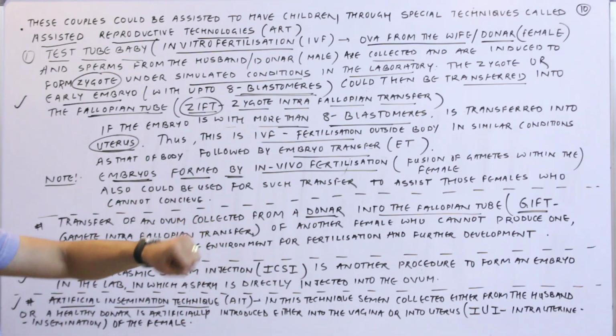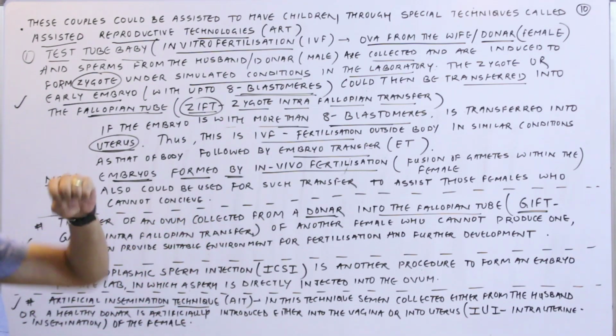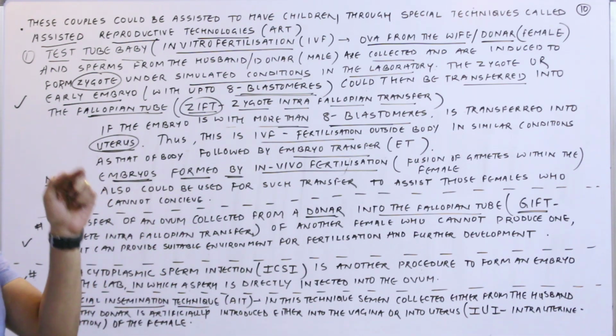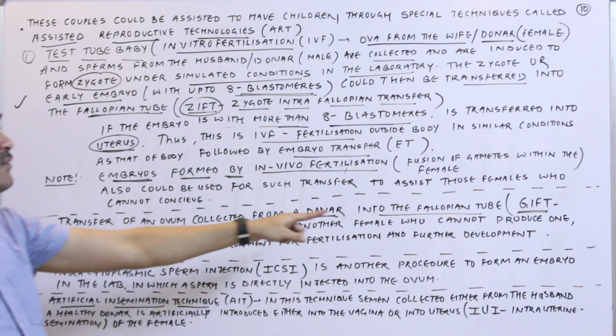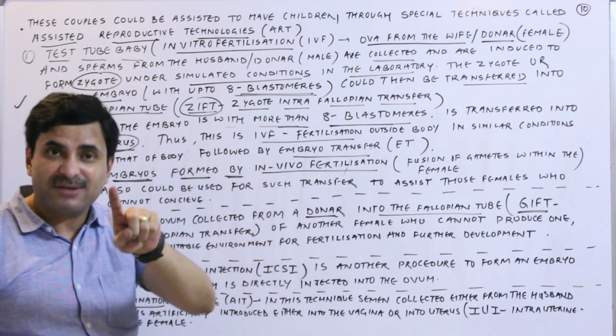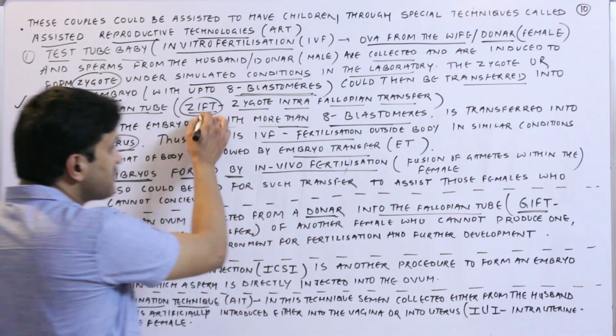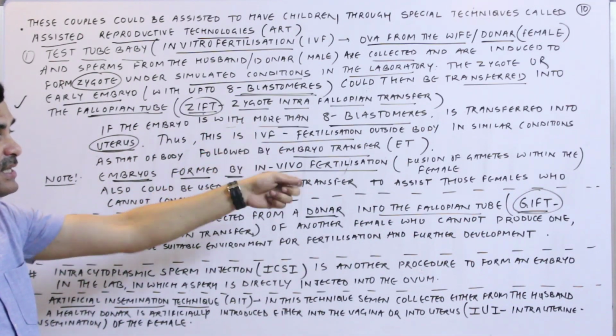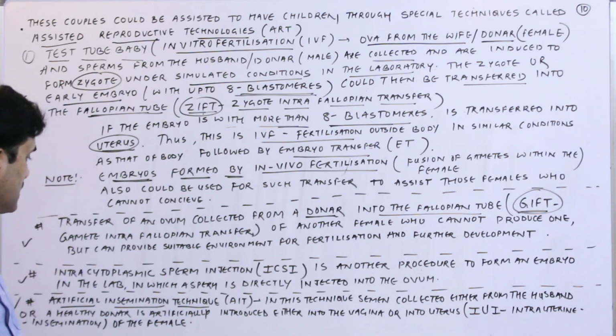So such a female will be provided an ovum taken from another donor female. Here in the fallopian tube, the gamete, that is the ovum, is transferred, so it is called gamete intrafallopian transfer. So this was GIFT. In the test tube baby the zygote was transferred; here the gamete, the ovum, is transferred.